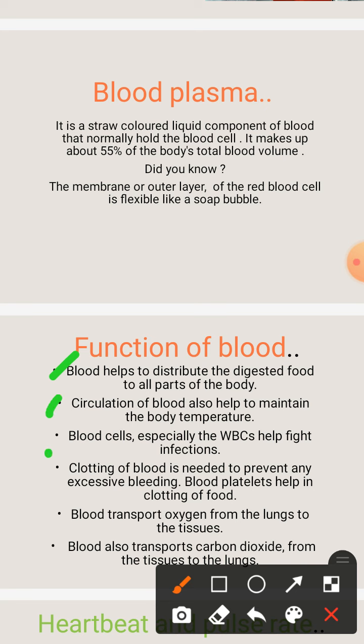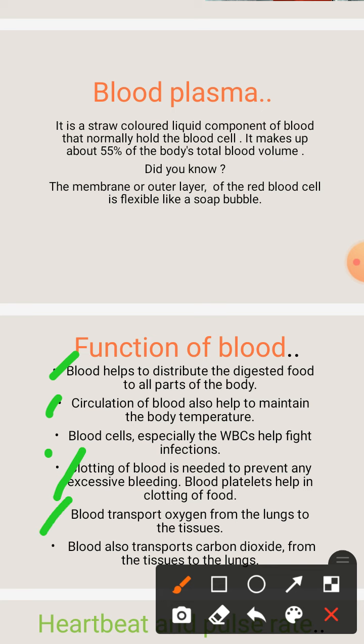Next, blood cells, especially the WBC, help fight infection. They kill the foreign particles that enter our body and save our body from any type of infection. So WBC act as the defense force of our body. Next, clotting of blood is needed to prevent any excessive bleeding. So blood platelets help in the clotting of blood.